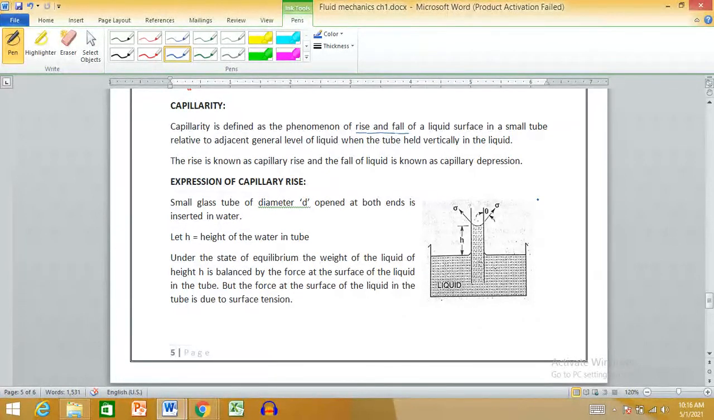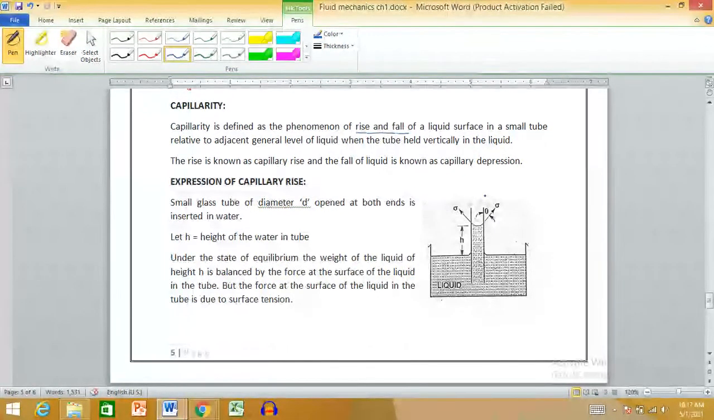Every element of our plant kingdom depends on the phenomenon of capillarity. They take water from soil by means of capillarity. The smaller the diameter of the capillary tube, the higher will be the rise. I am talking about water here. In case of water, you will find capillary rise.